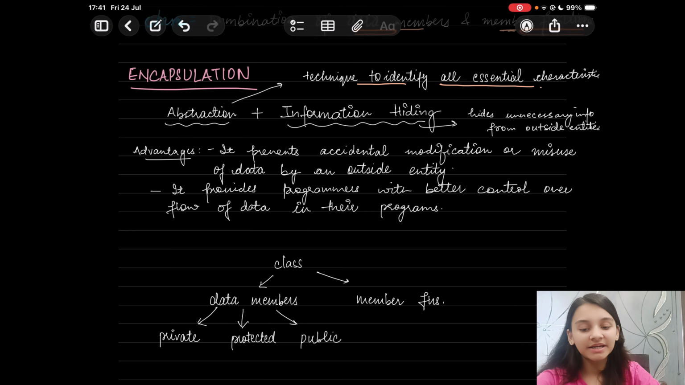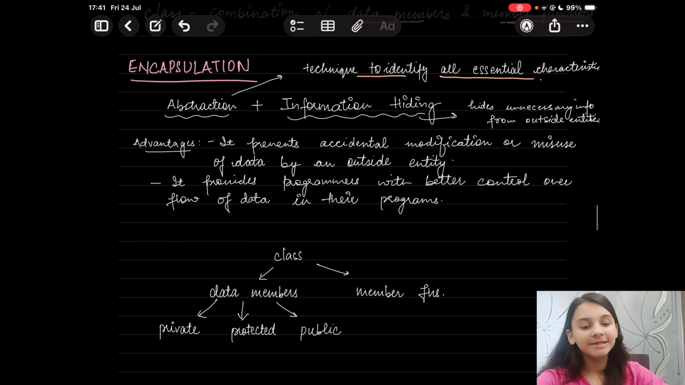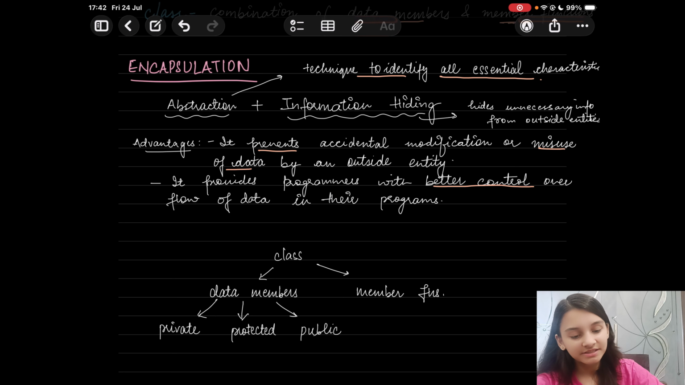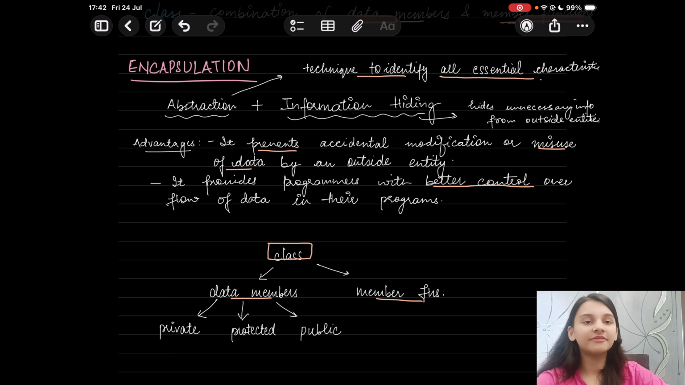Coming to the advantages of encapsulation. It prevents accidental modification or misuse of data by any outside entity. And it provides programmers with better control over the flow of data in their programs. We have discussed that a class consists of two things, data members and member functions. Data members are further classified into private, protected and public.